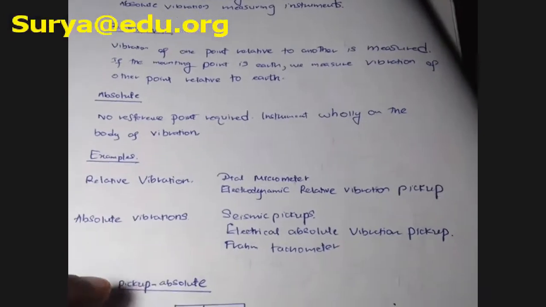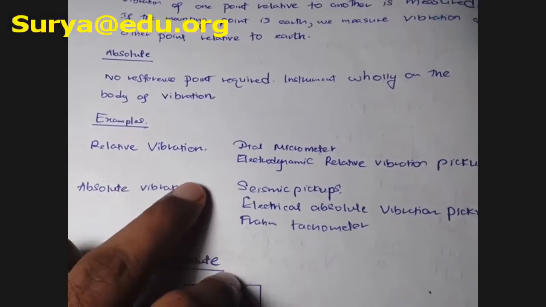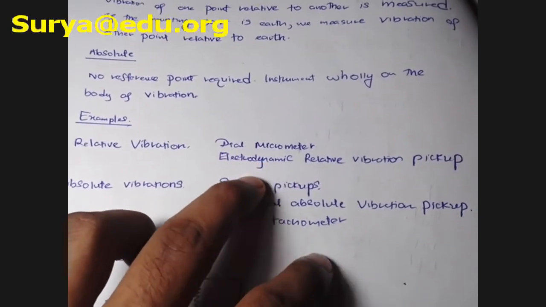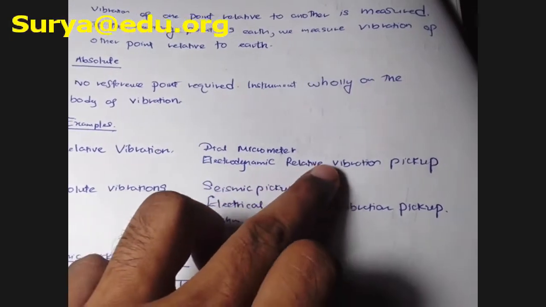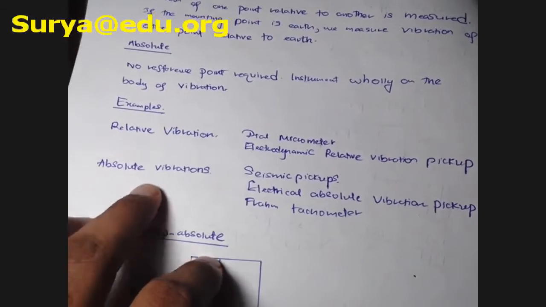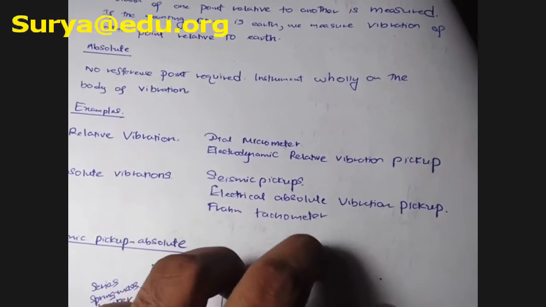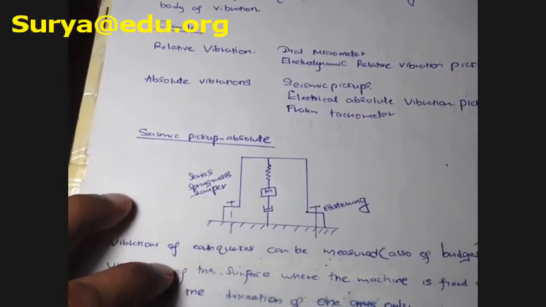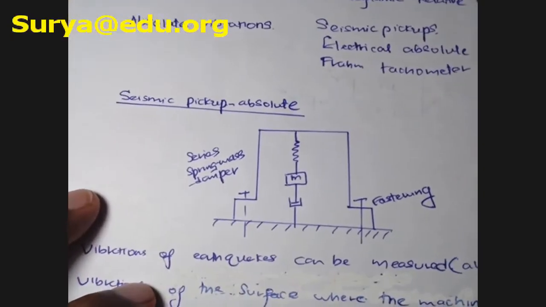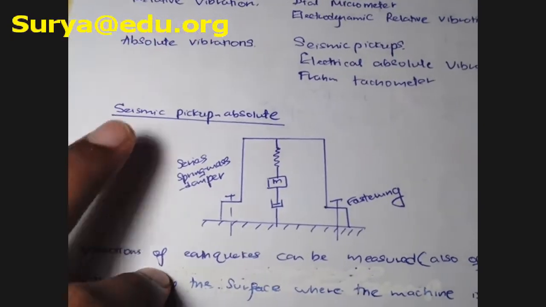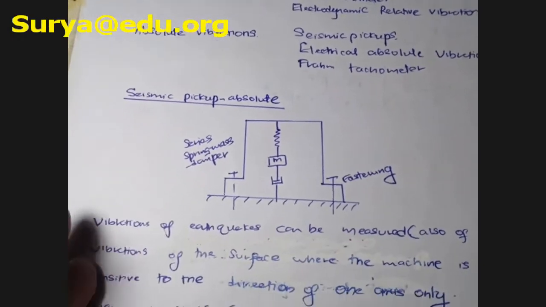Okay, so let's focus on the examples. For relative vibration: dial micrometer, electrodynamic relative vibration pickup. For absolute vibration: seismic pickups, electrical absolute vibration pickup, then frame tachometer. So this is the sketch of a seismic pickup, all in the course material.